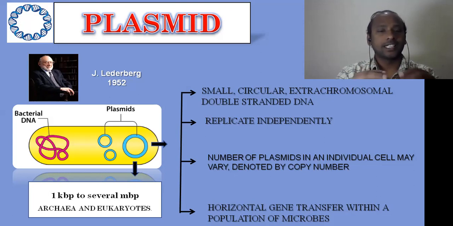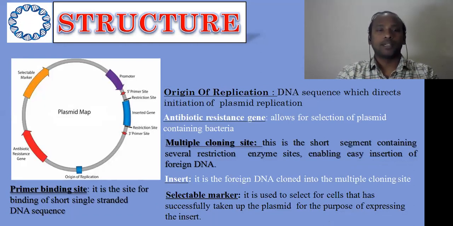As I discussed, it is not only present in bacteria, but can also be present in certain eukaryotes like fungi and plants, and even archaea. These are a few important features associated with bacterial plasmids.